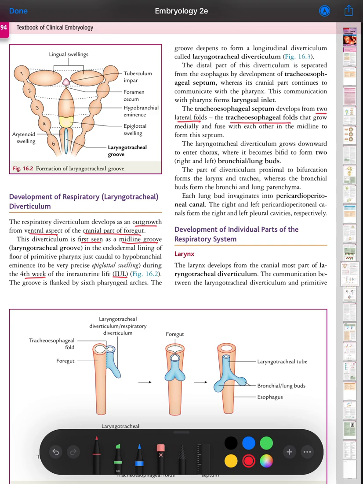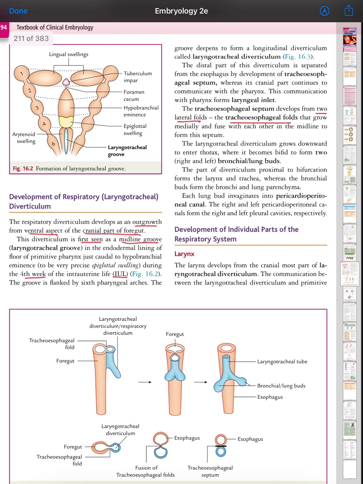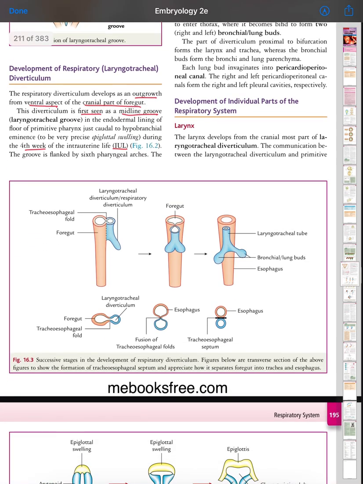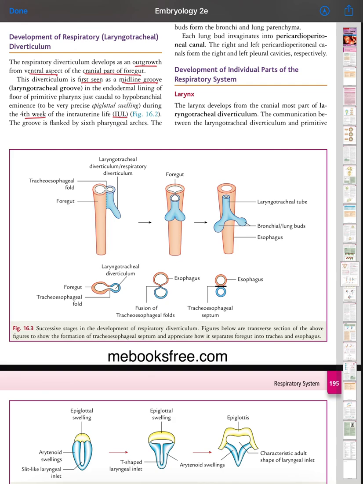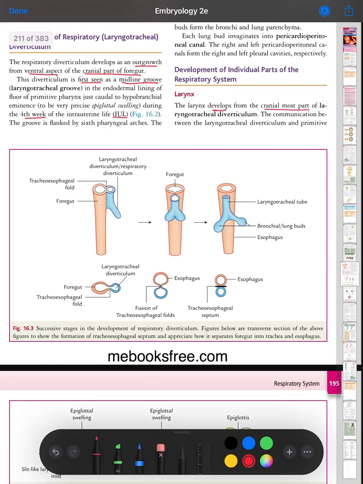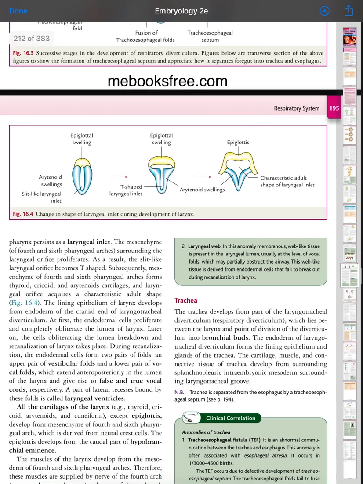Development of individual parts of the respiratory system. Larynx. The larynx develops from the cranial-most part of the laryngotracheal diverticulum. The communication between the laryngotracheal diverticulum and the primitive pharynx persists as the laryngeal inlet.